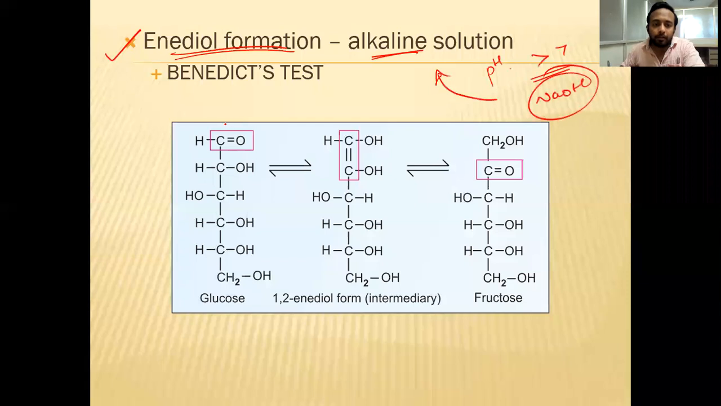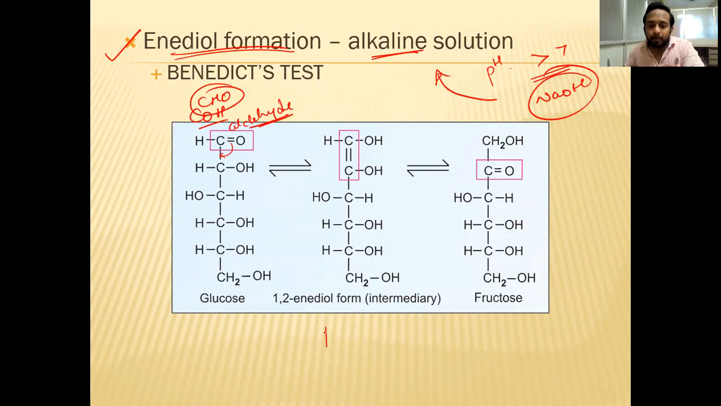You can see in this picture, CHO is the aldehyde group. What is happening in the alkaline medium? This double bond is shifted here between the carbon atoms. Is it permanent? No, it is intermediary, short-lived, where the double bond is shifted between carbon 1 and 2.